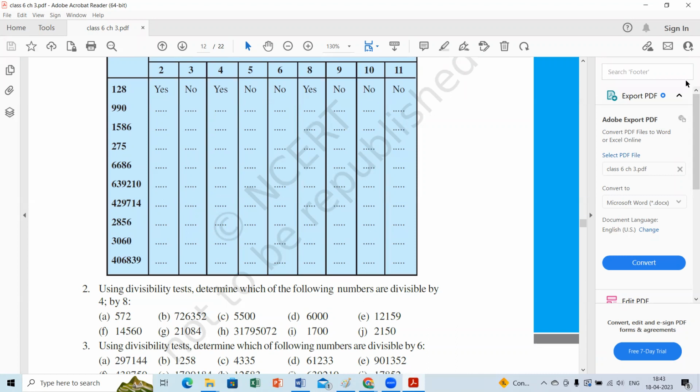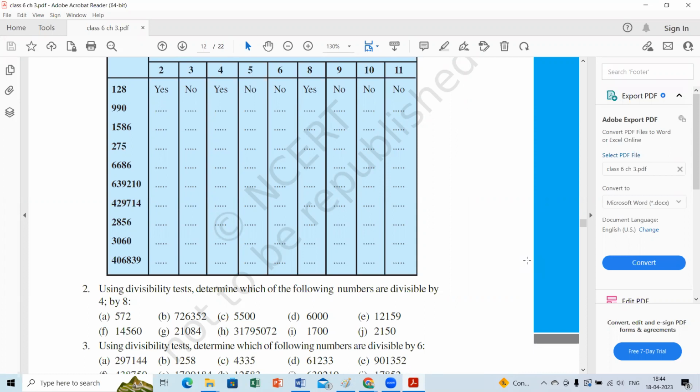What about 8? 8 means last 3 digits, like 210, is it going in 8 table or not? No, I think so. No. 9, ma'am, sum of the digits. What is the sum? 9 plus 9, 18, 20, 21? No, ma'am. 21 will go in 9 table? No. 10 table? Yes, ma'am.